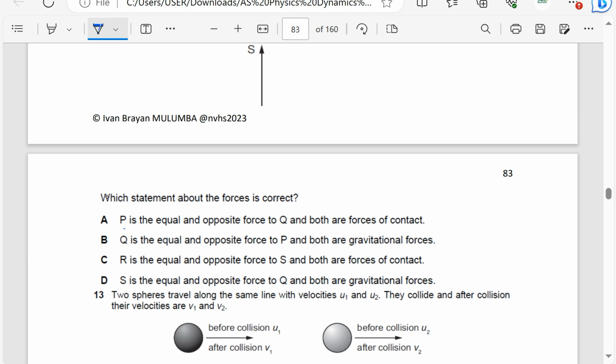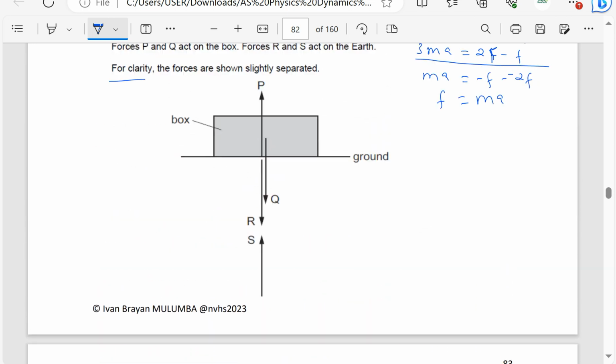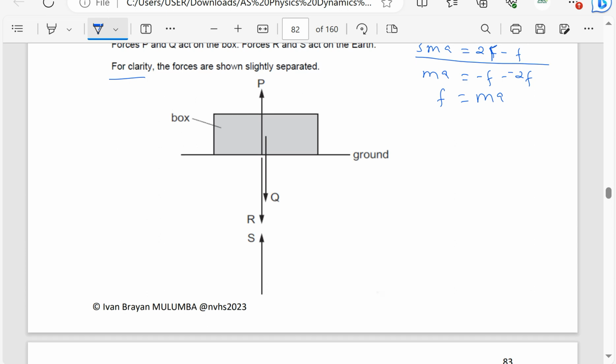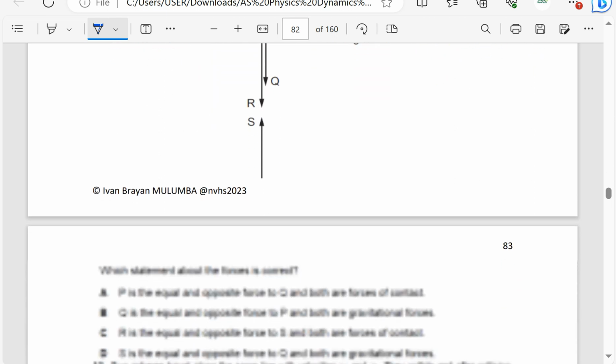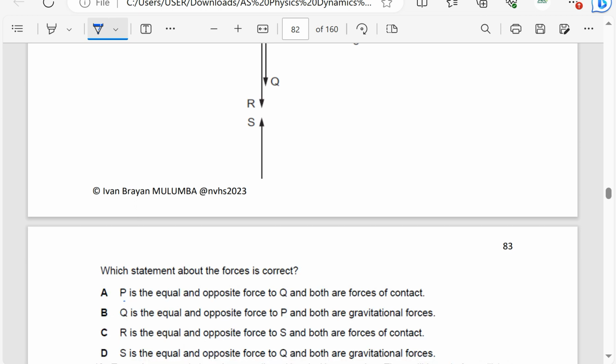P is the equal and opposite force to Q, and both are forces of contact. Since P and Q act on the same object, they are not both contact forces, because for contact forces one acts on one object and the other acts on the other object, so this is out.